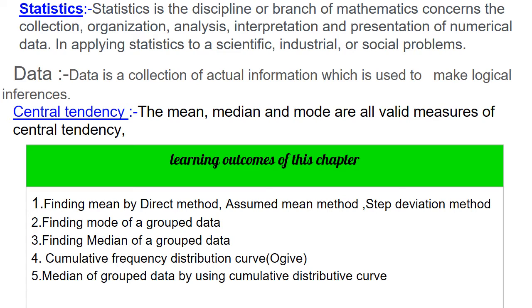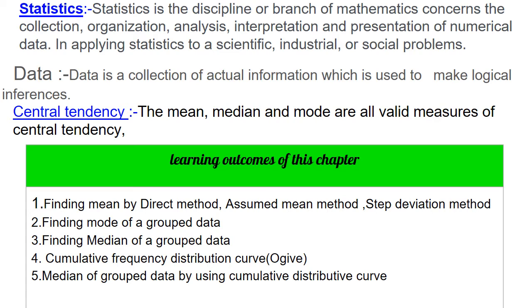So there are two types of data, primary data and secondary data. What is data here? Data is nothing but a collection of actual information which is used to make logical inferences. And central tendencies are the main important topic here. Mean, median and mode, these three are called central tendencies.